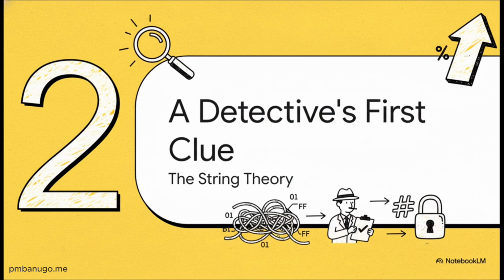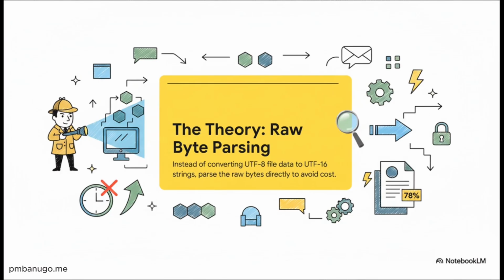It was about strings. I had this nagging feeling that the real culprit was hiding in plain sight, something everyone overlooks. So here's the deal. The key thing to understand. The file itself is encoded in UTF-8, right? But JavaScript, it loves its UTF-16 strings. Now what does that mean? It means that for every single one of those billion lines, my code was doing this expensive, time-consuming conversion.